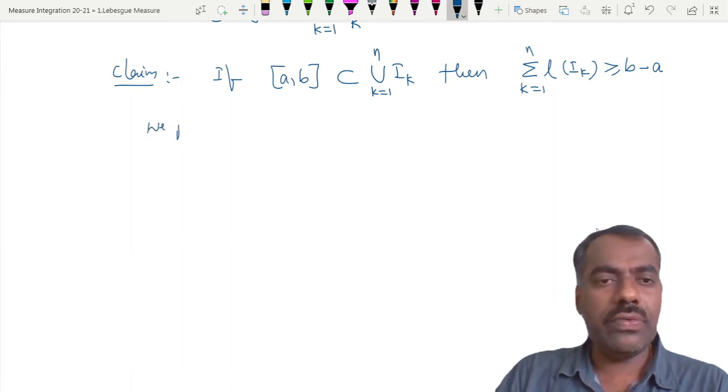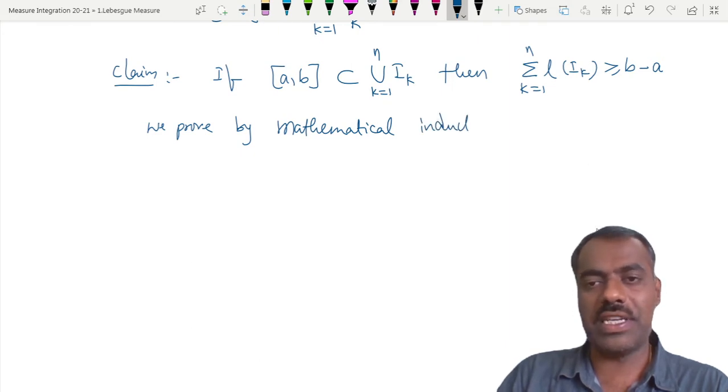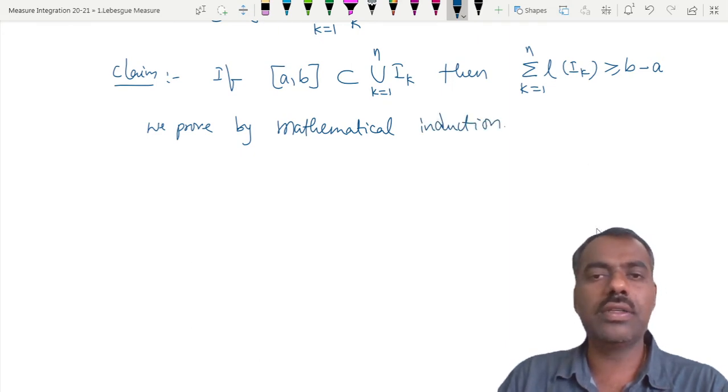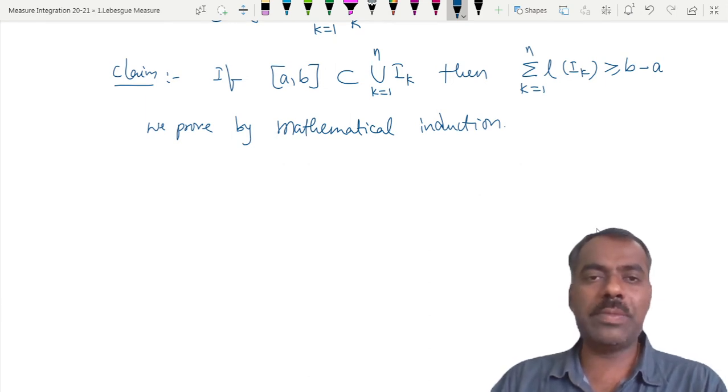We prove by mathematical induction. Can somebody tell what is meant by proving this statement by mathematical induction?